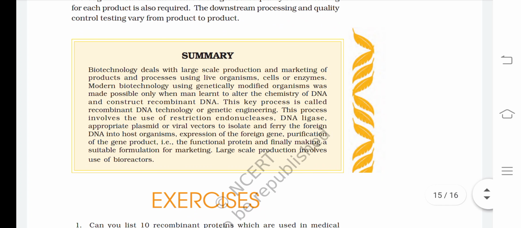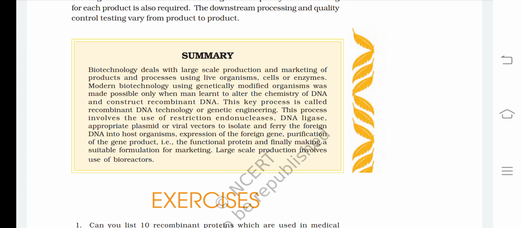Now let us look at the summary as well. Biotechnology deals with large scale production and marketing of products and processes using live organisms, cells, or enzymes. Modern biotechnology using genetically modified organisms was made possible only when man learned to alter the chemistry of DNA and construct recombinant DNA. This key process is called recombinant DNA technology or genetic engineering.